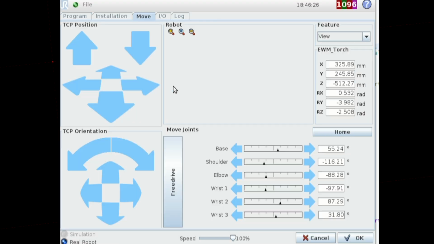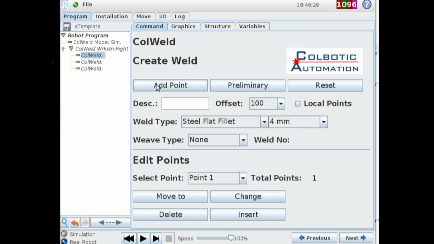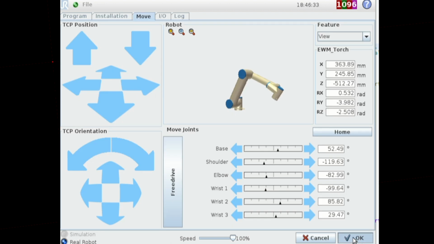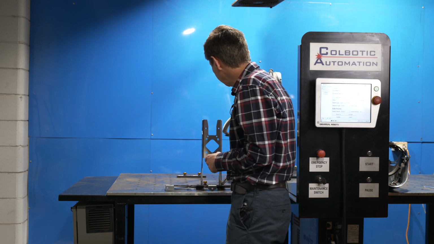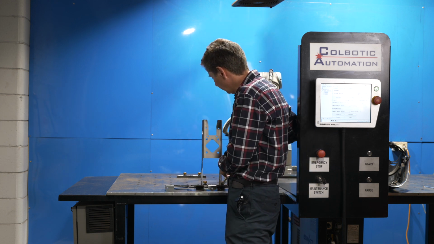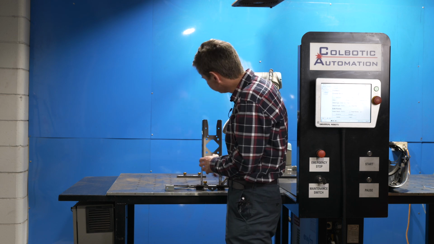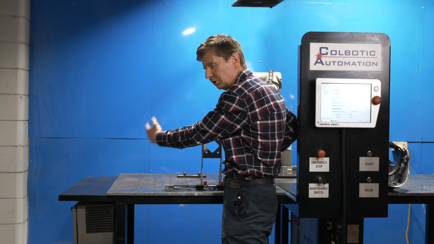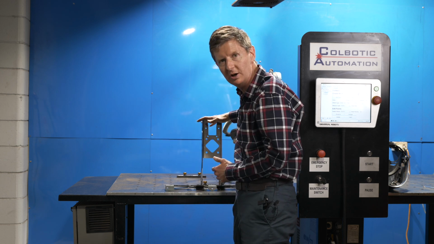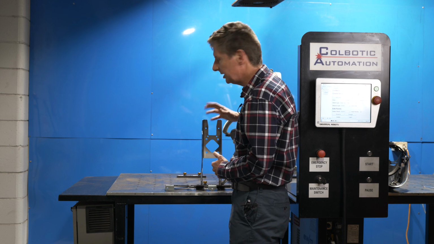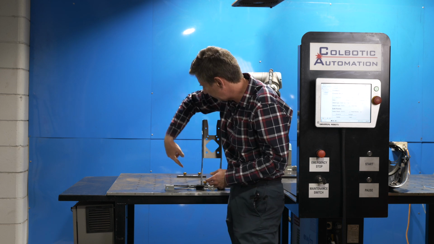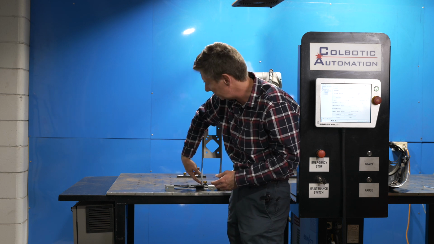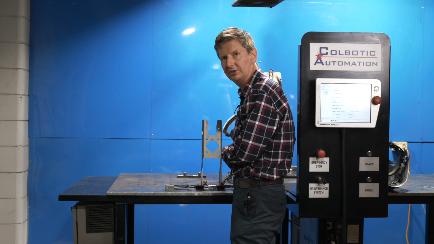Now, we don't have a special tack weld feature, but what we can do is just add the same point in twice to create our tack weld. Having done this weld, when we come across here, if we just do that as a direct move, we're going to hit this central column. So to avoid that, we need to create a preliminary point that moves the torch over to here before then moving across to this left-hand side to do this weld. So I'll show you how to do that now.